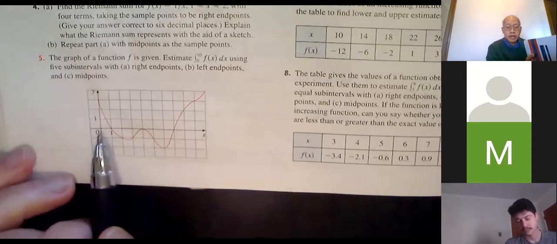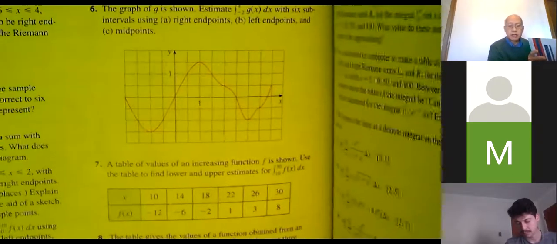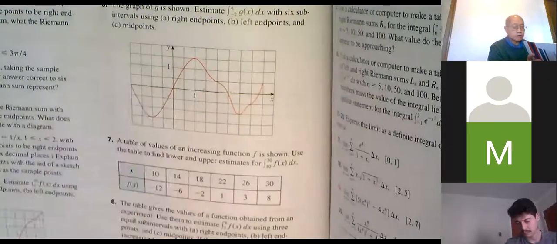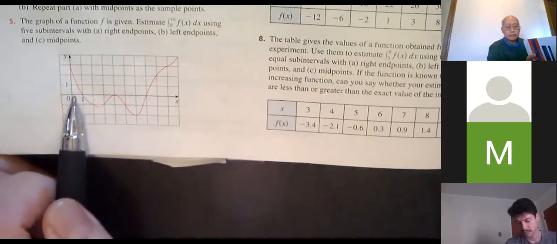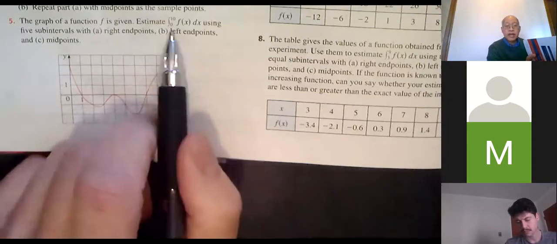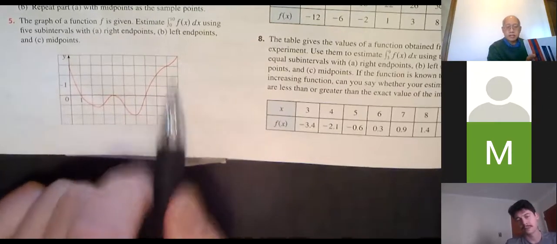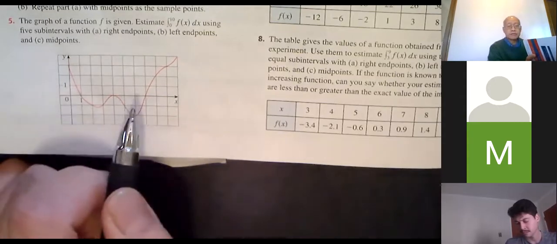Okay, so from 0 to 10, this time we're counting by ones. Okay, the one that I did last time, number 6, you have to be careful because those went by ones, right? Each square was a half, right? That was 1 and that was 1. But for number 5, each square is 1. So we're going out to 10. 1, 2, 3, 4, 5, 6, 7, 8, 9, 10. So this is 10, and that's 0. So there's the picture involved.